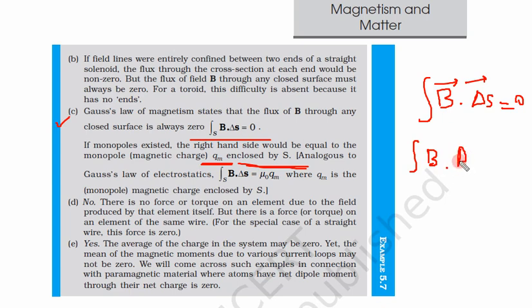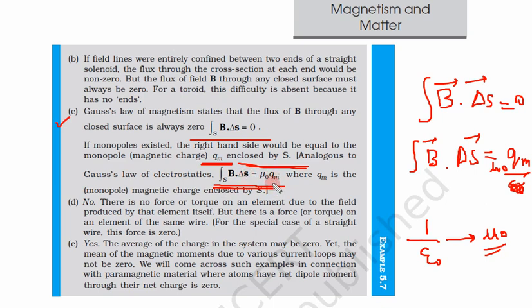B dot delta S is equal to Q upon epsilon naught. Now instead of writing Q, let us write Qm. That means it is some kind of magnetic charge, as we defined electric charge. And you know what is the constant in magnetism? In magnetism, this constant 1 upon epsilon naught is changed by mu naught. So this epsilon naught goes down and we have a mu naught. So this will be our new Gauss law.